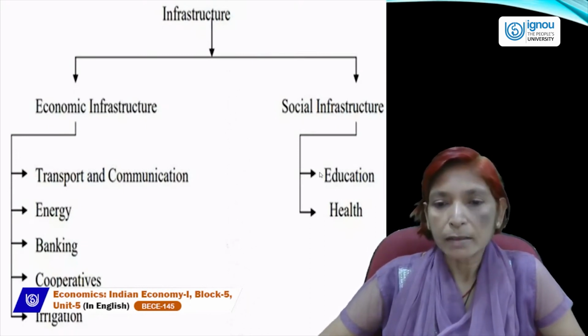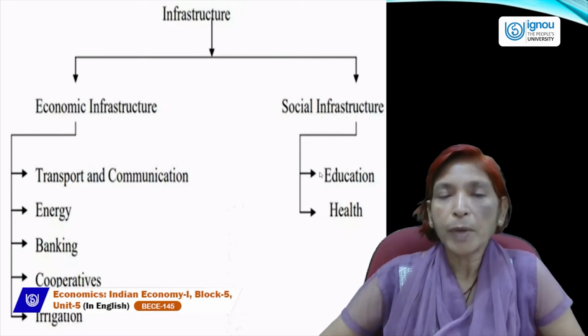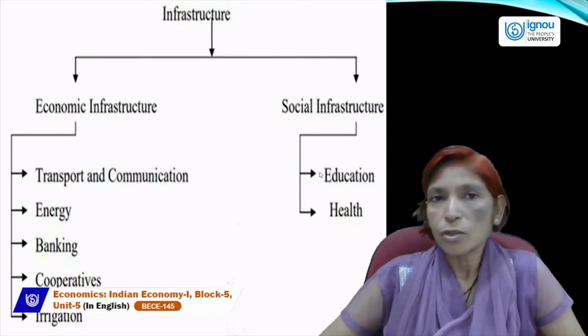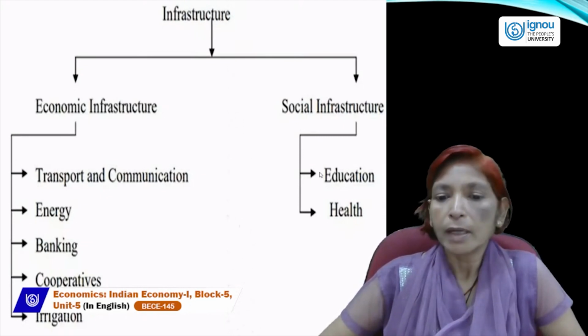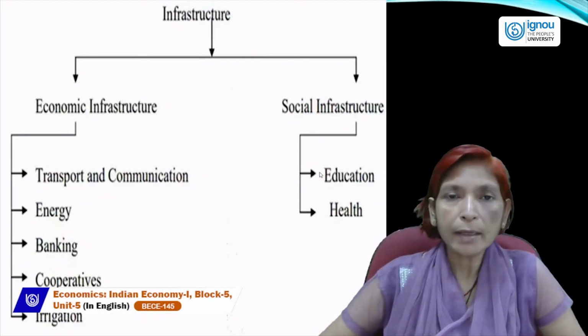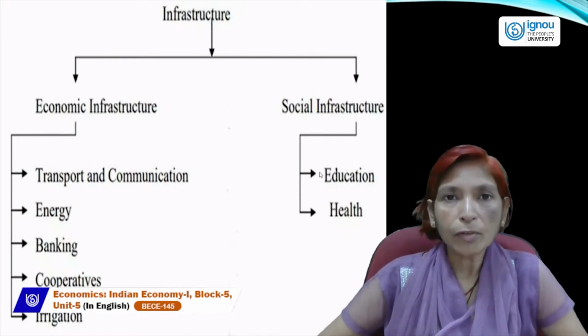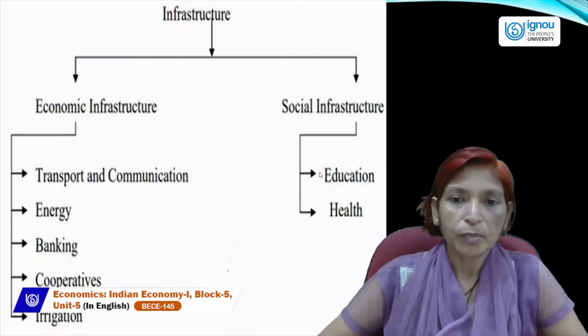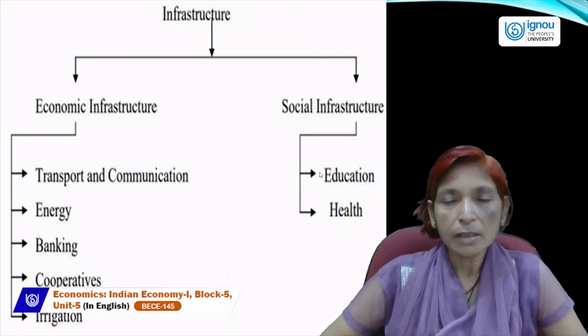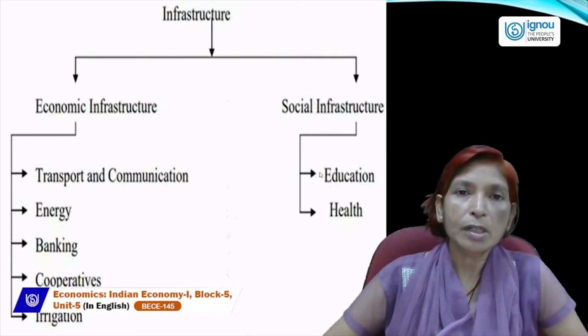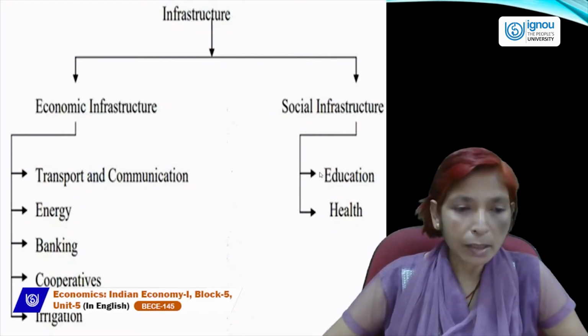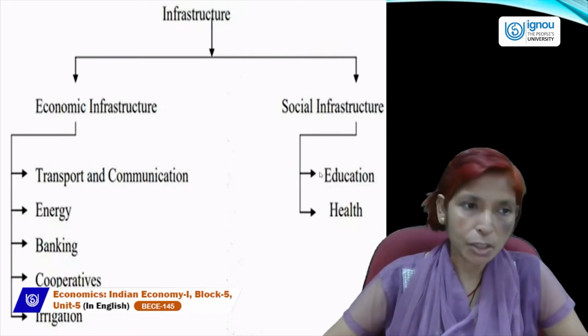Government should spend a larger part of the GDP on education and on health facilities so that country people can make their standard of living higher and the economy can grow. Social infrastructure and economic infrastructure both are very necessary for the development of the nation.